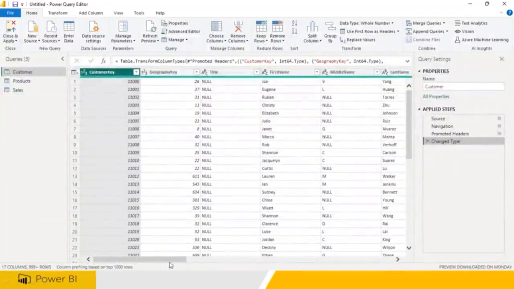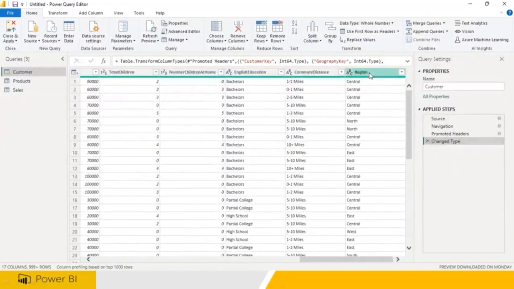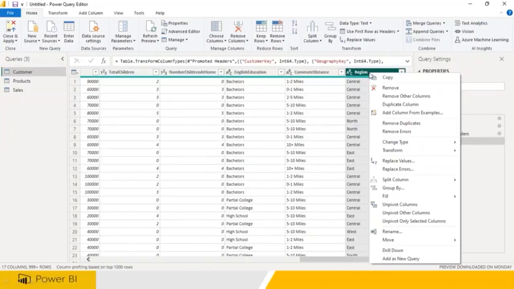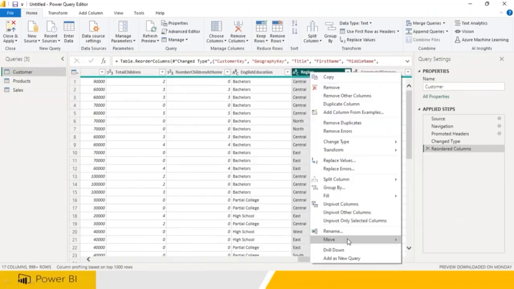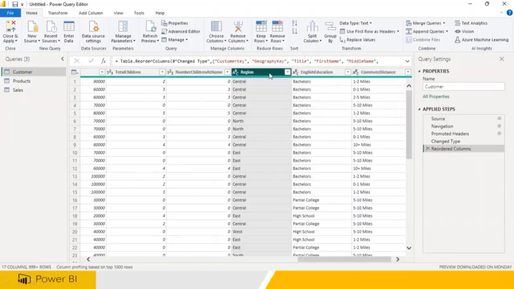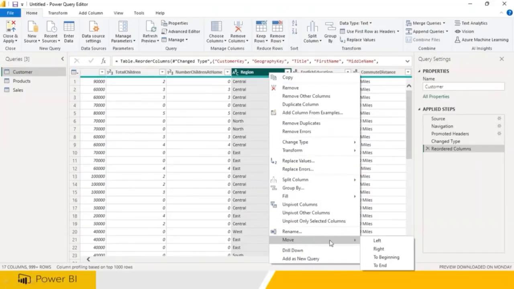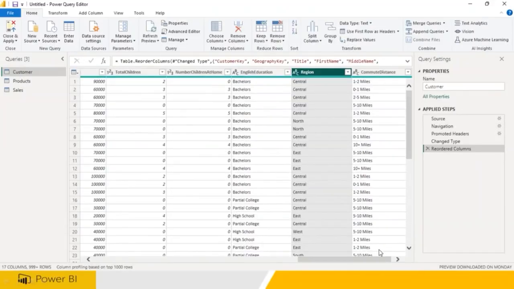Reorder. For example, I wanted to move the region column. Right click on this, you can say move to the left. It will come one step left. Right click, move one step left again. Okay, again I wanted to move one step right. Instead of doing like that, you can simply click and drag and drop and keep it here.